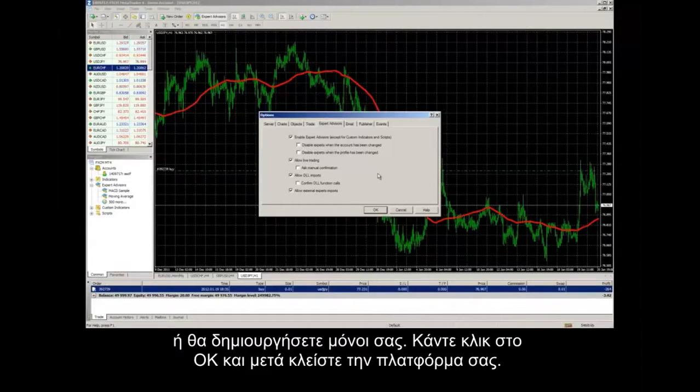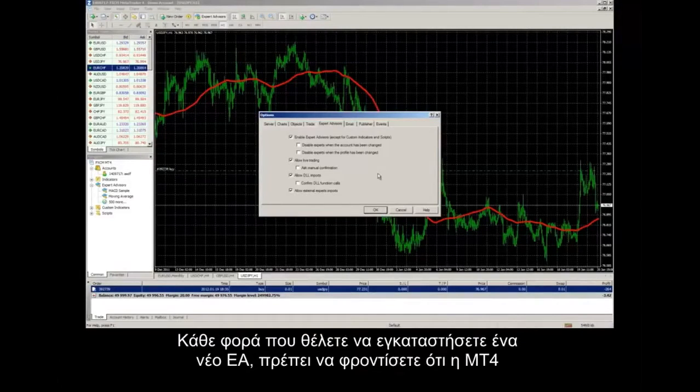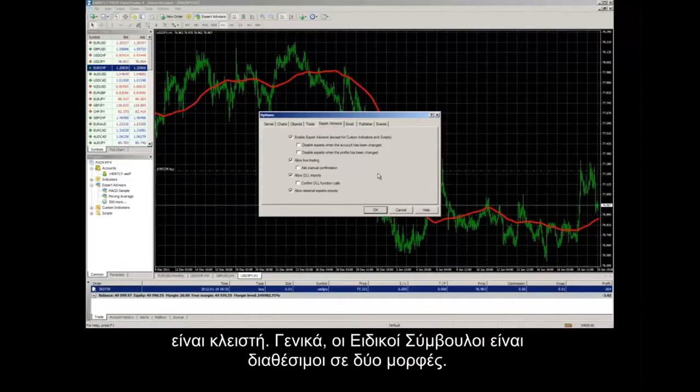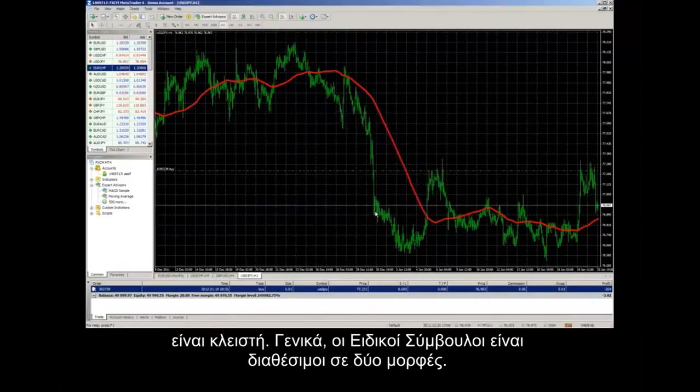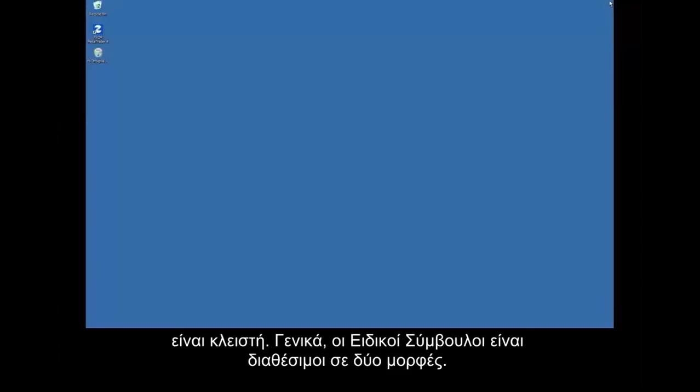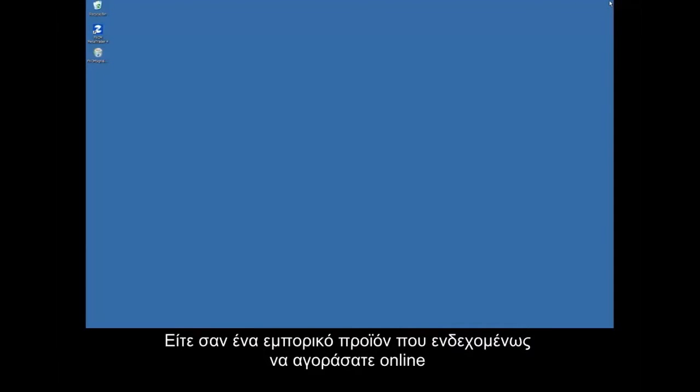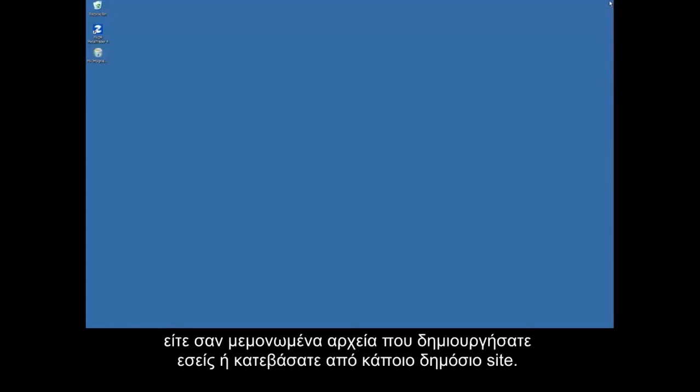Click OK and then close out your platform. Each time you want to install a new EA, you need to make sure MT4 is closed. In general, expert advisors are distributed in two forms: either a commercial product that you have purchased online, or as standalone files that you've either created yourself or have downloaded for free from a public source.